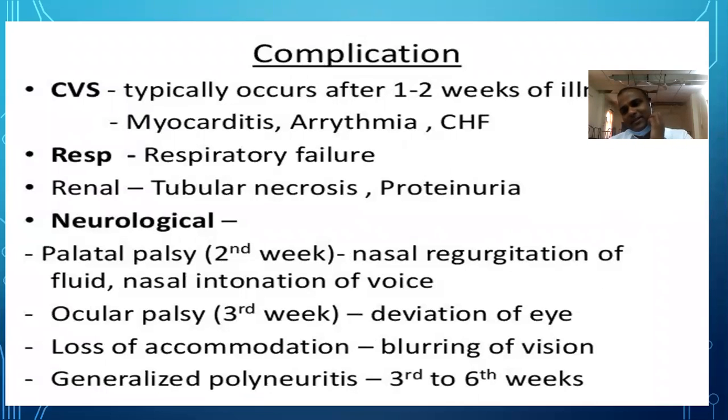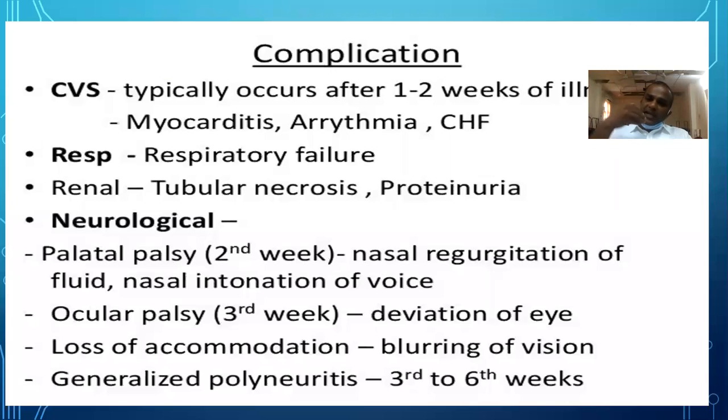So, complications. What are the complications? It primarily involves the respiratory system, and other systems that get involved are CVS, neurological, and renal. Coming to the respiratory system, the dangerous complication is laryngeal diphtheria, where the membrane will block the air entry and the patient will have asphyxia, cyanosis, and sometimes death.